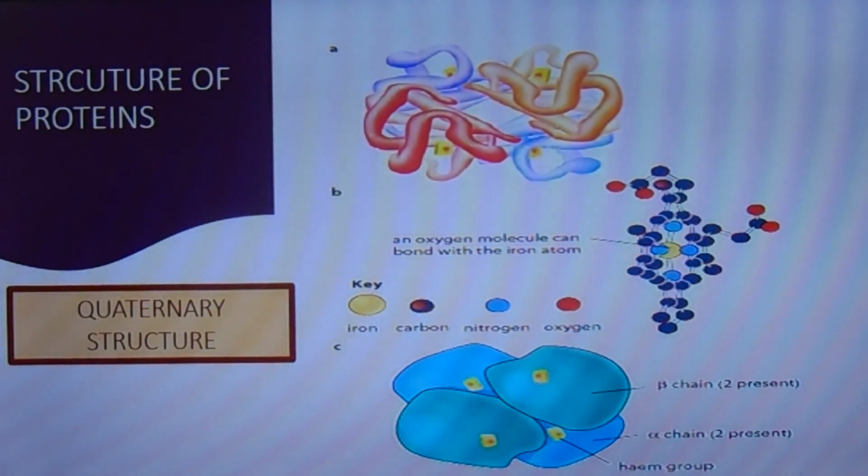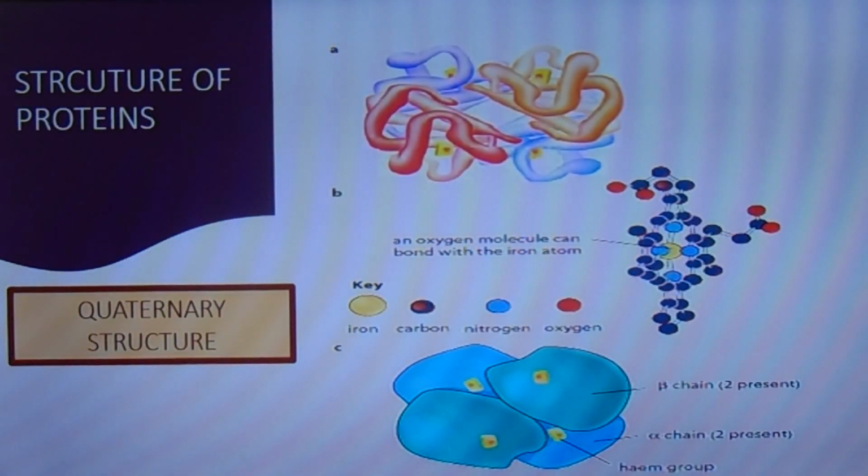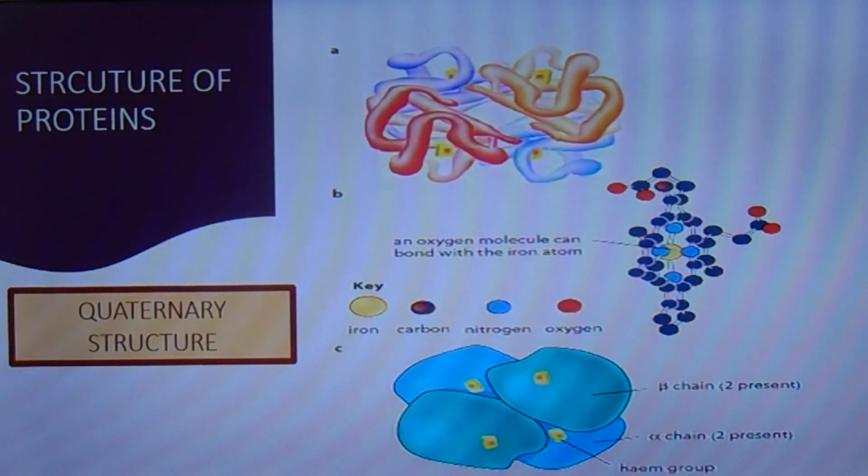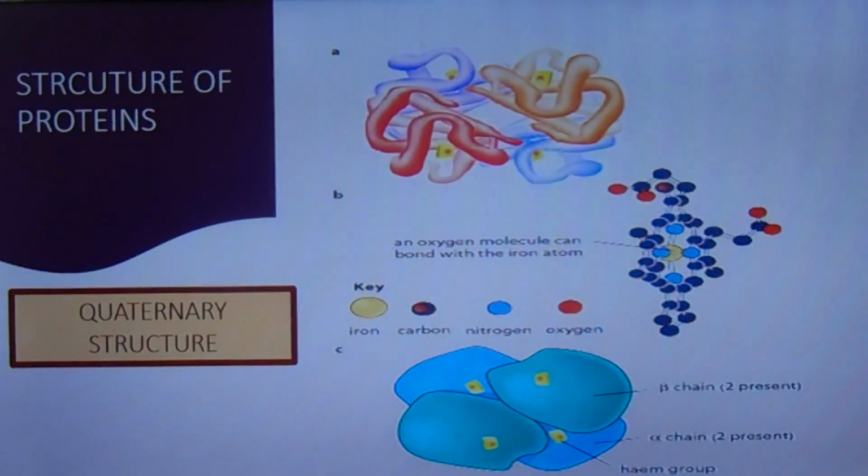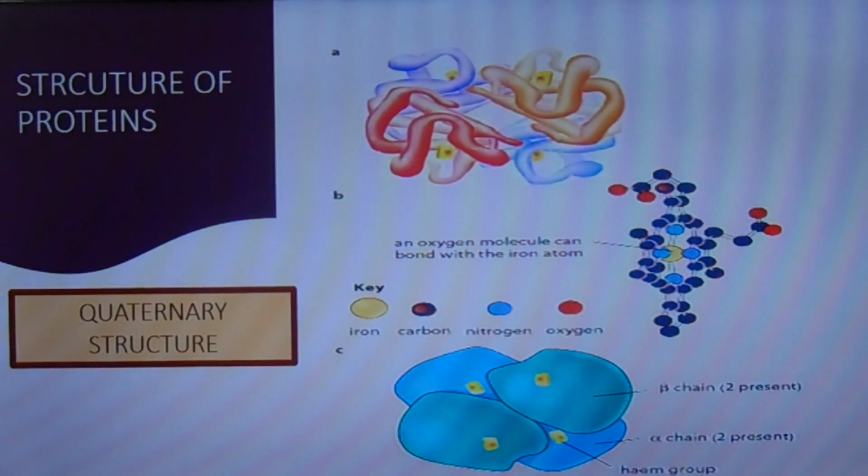Hemoglobin carries oxygen in the blood and is made up of 4 subunits, 2 alpha chains and 2 beta chains, each alpha chain containing 141 and each beta chain containing 146 amino acids.